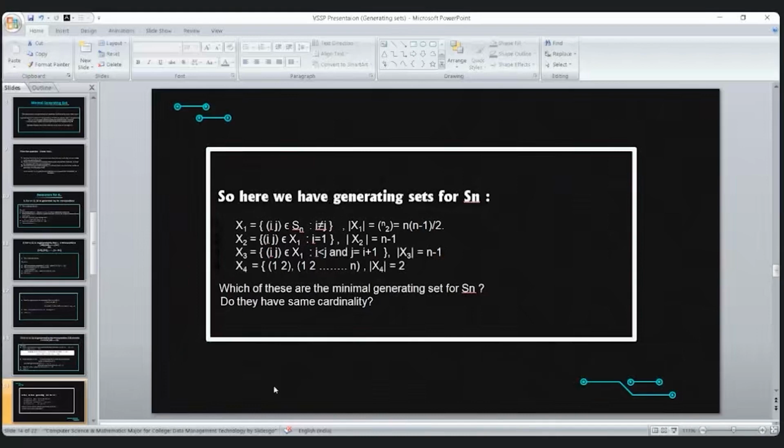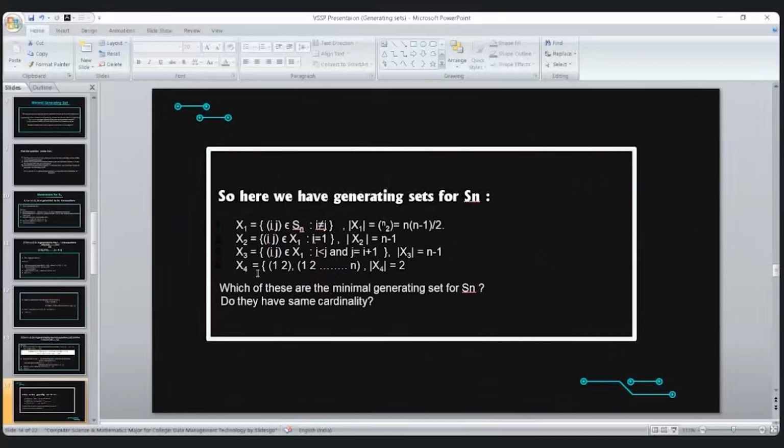so S4 should be abelian. No, actually, basically, if we remove one of the transpositions, then it cannot generate the whole group.